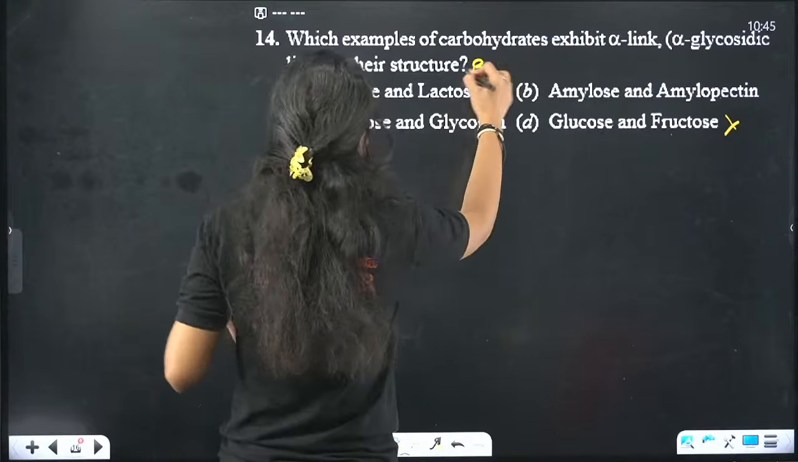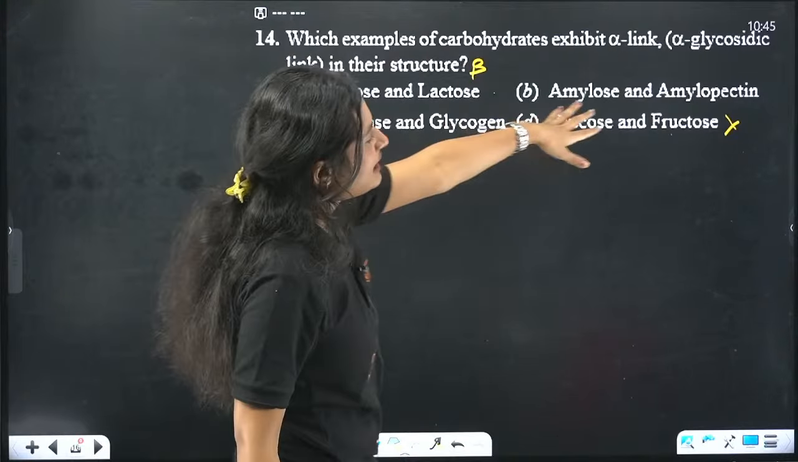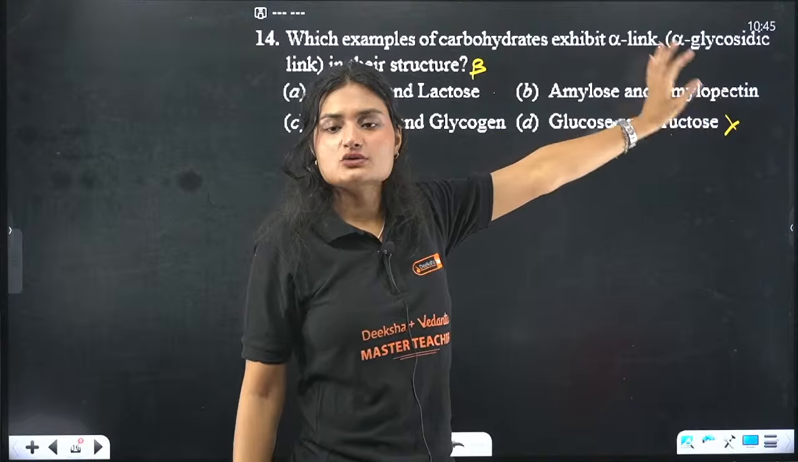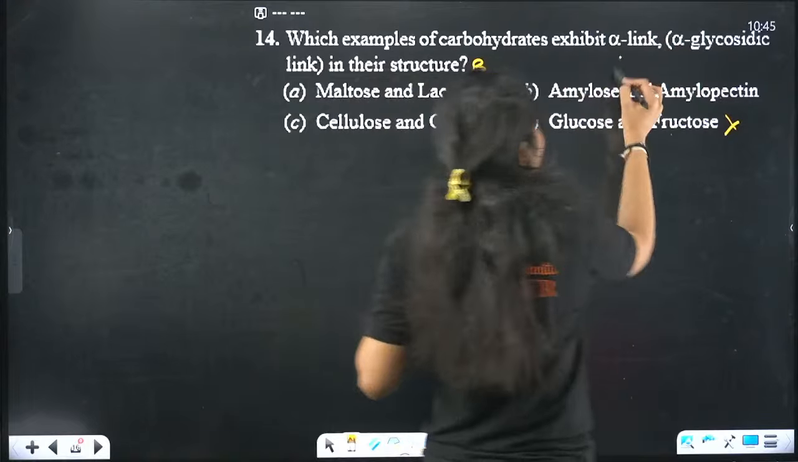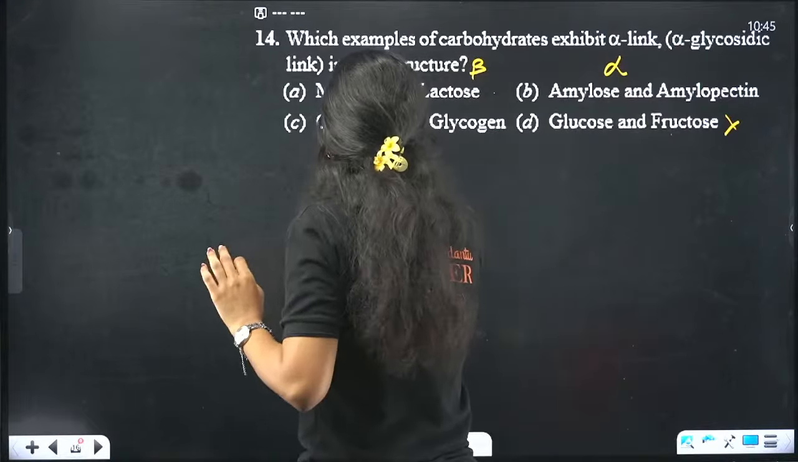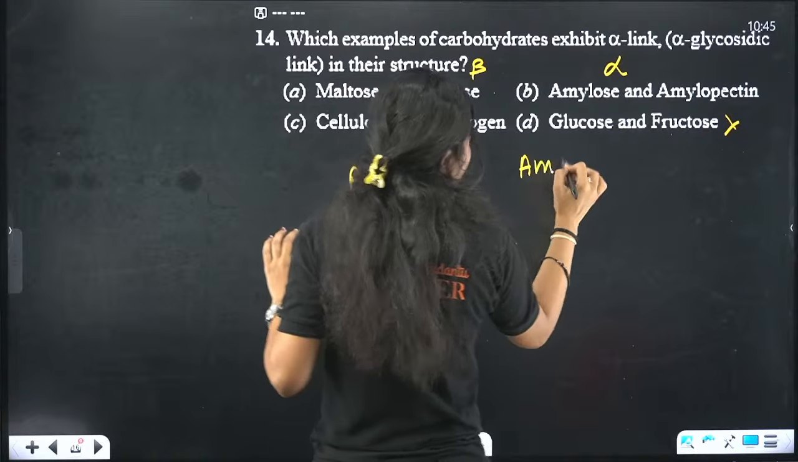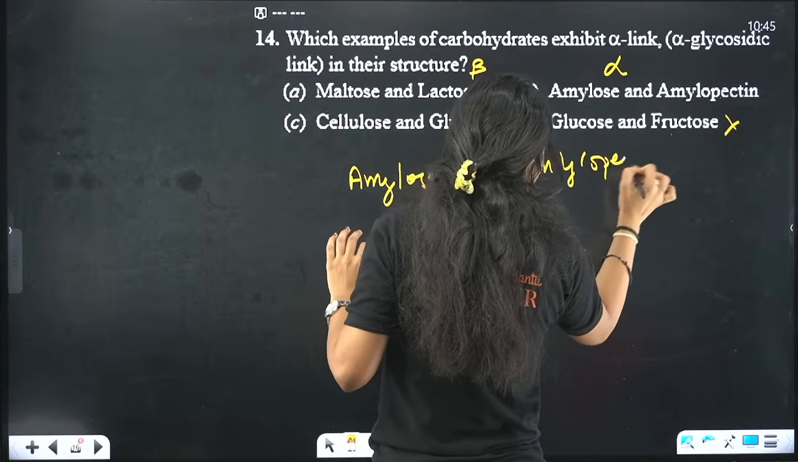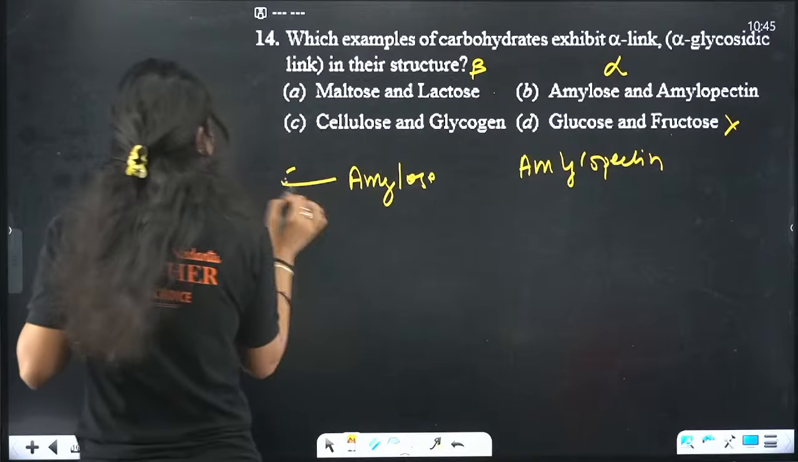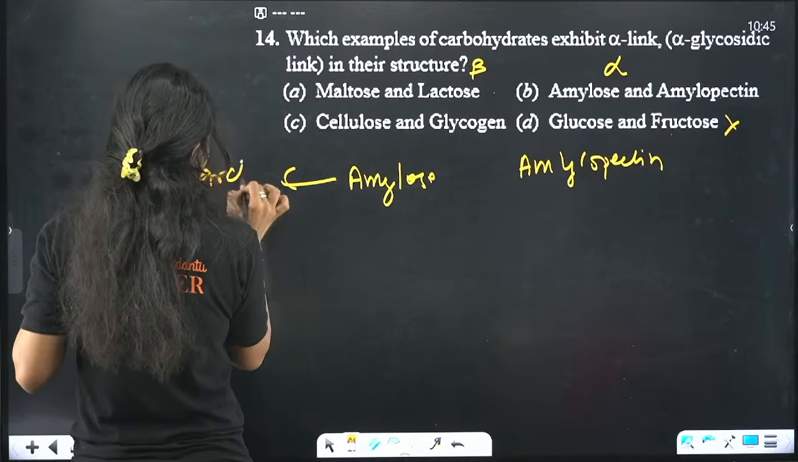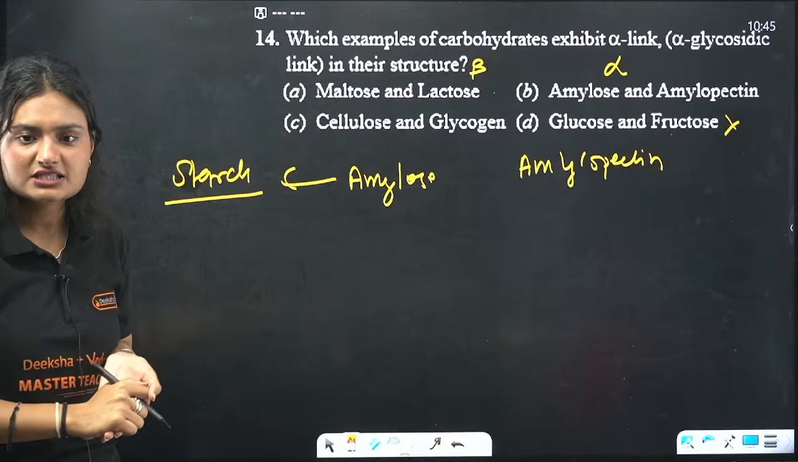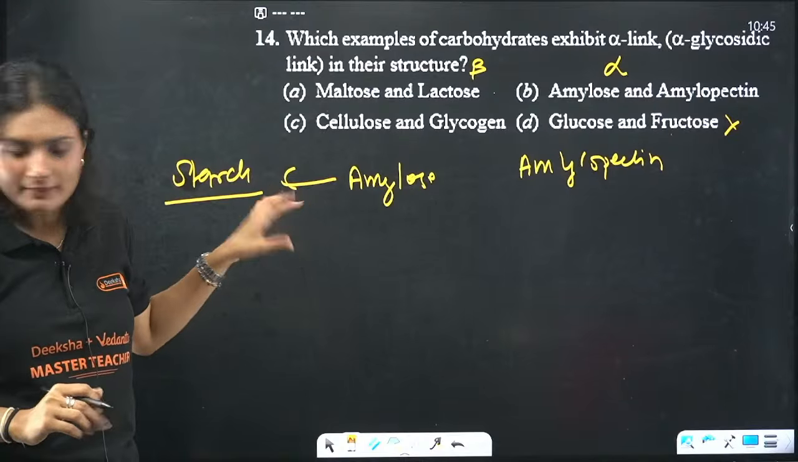Okay. Cellulose, glycogen and amylose, amylopectin. Again, amylose and amylopectin have alpha linkages. They are important actually. Sometimes questions might get asked from this. Both are components of starch. Okay. Now what speciality does amylose have?